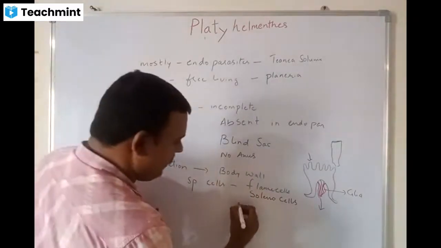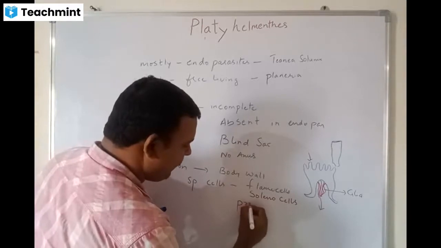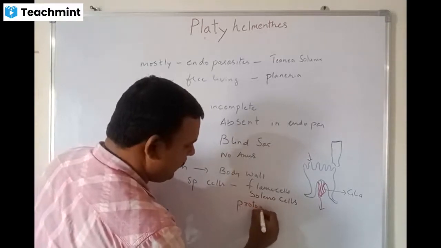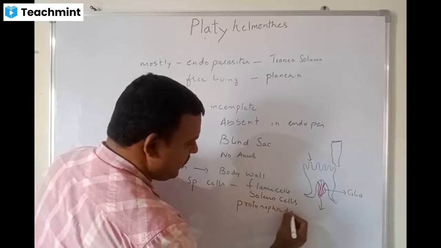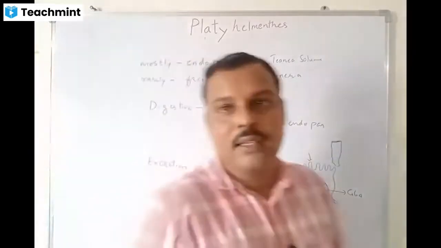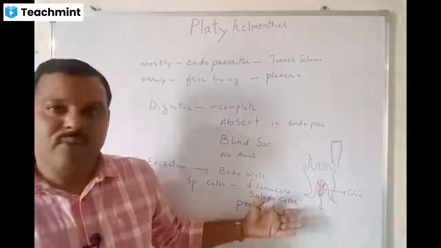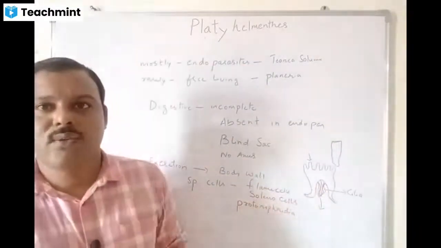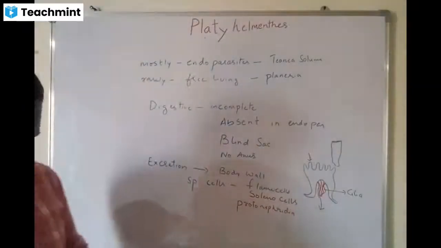This type of cell, we call protonephridia. In the evolutionary process, later these protonephridia transformed into the nephrons, which are useful in the excretory system.